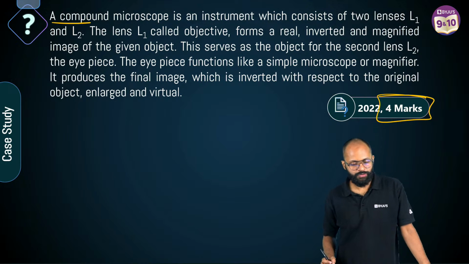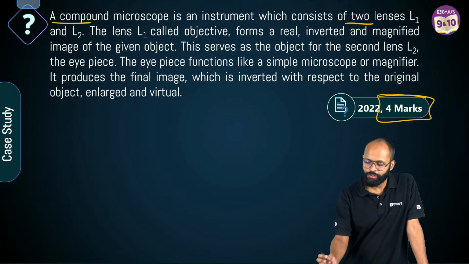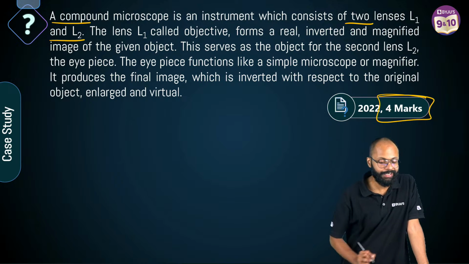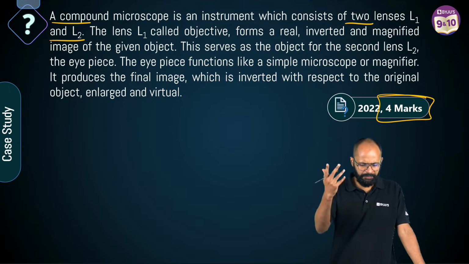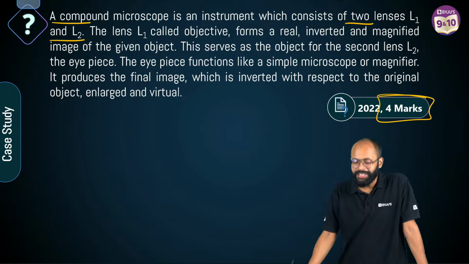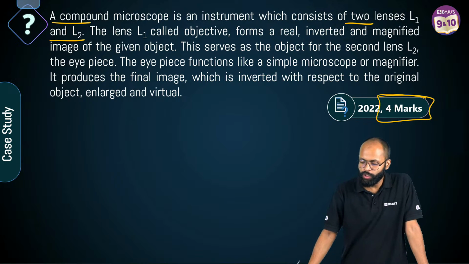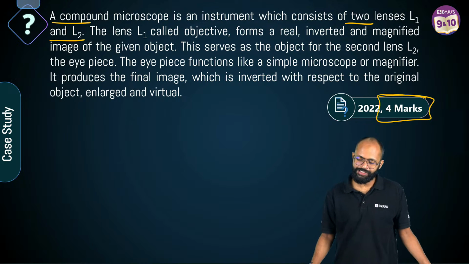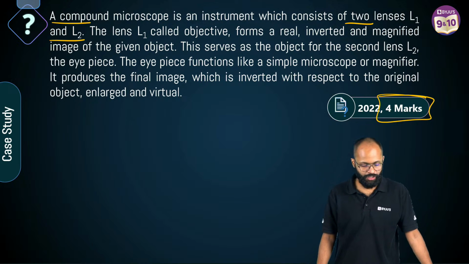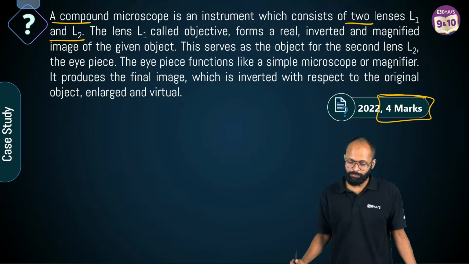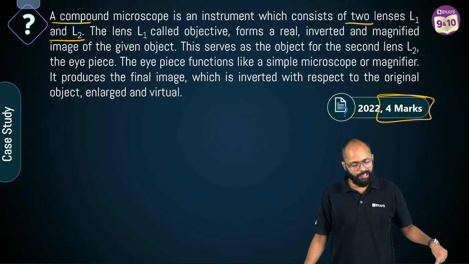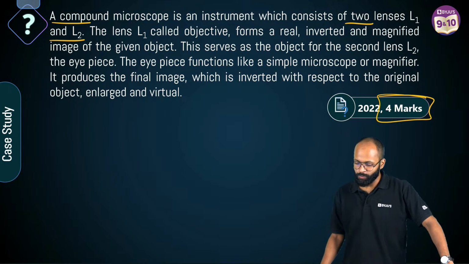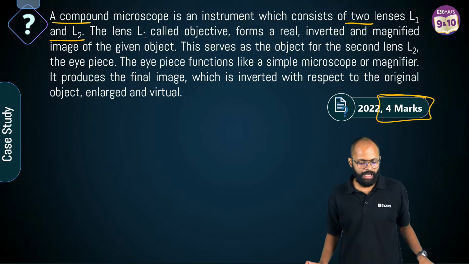A compound microscope is an instrument which consists of two lenses L1 and L2. The lens L1 is called the objective, and forms a real, inverted and magnified image of the given object. This serves as the object for the second lens L2, the eyepiece. The eyepiece functions like a simple microscope or magnifier. It produces the final image which is inverted with respect to the original object, enlarged and virtual.